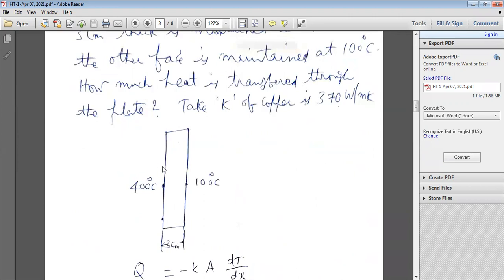For example, if you heat here, the temperature is high and heat is transferred from this point to this point. The fastest moving molecule impacts some of its energy to the coolest molecule. Then the second molecule gets high energy and its temperature increases. Next, the second molecule gives heat to the third molecule, and the temperature of the third molecule increases.